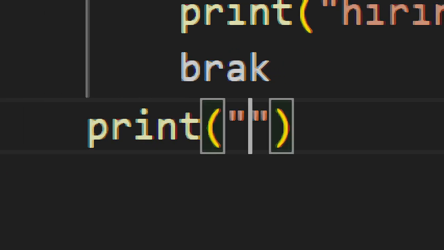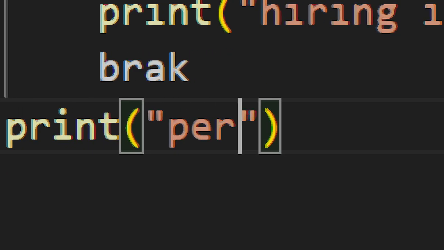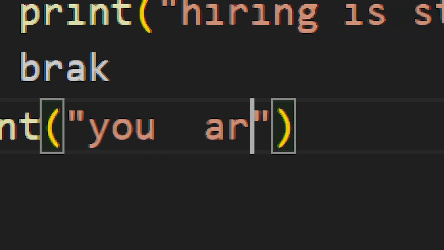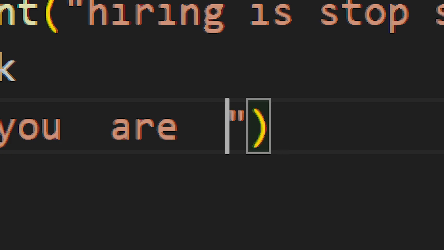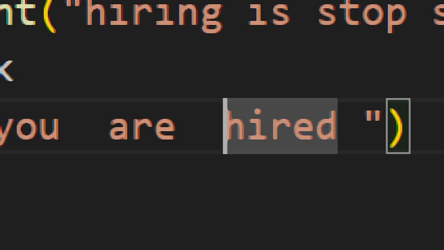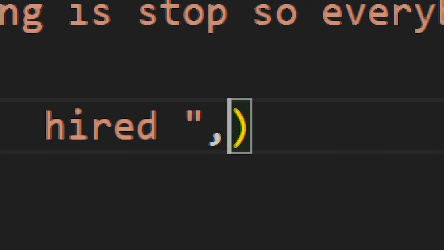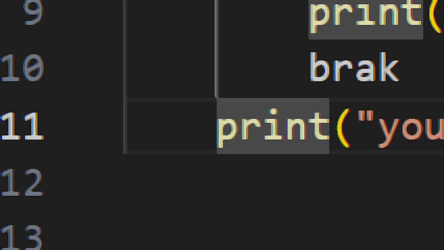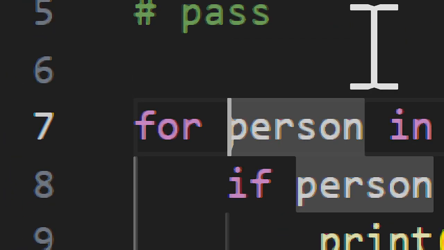Then print, left quote, you are hired, comma, person. So I wrote the print code, with no indent for this print of person.